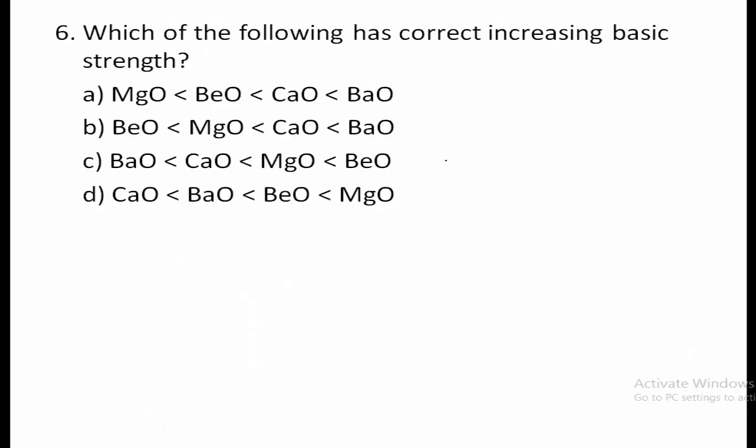Then sixth one, which of the following has correct increasing basic strength? Now in the previous question only you have seen the order of the basic strength, okay, and now they have asked correct increasing basic strength. Again you have to first write the element which is less basic, and then you have to arrange in increasing order. So now here beryllium and magnesium, okay, calcium and barium is given.